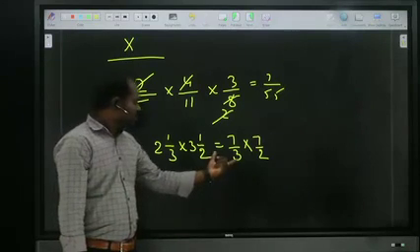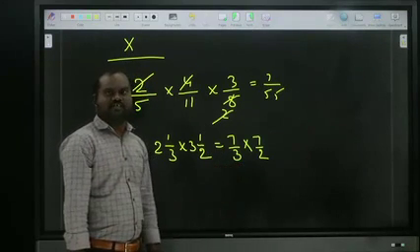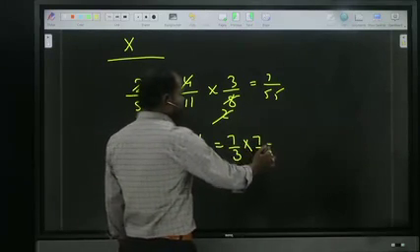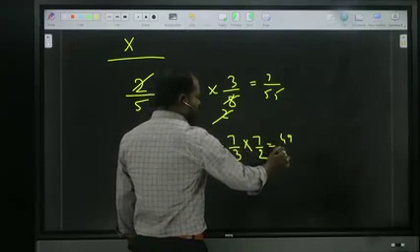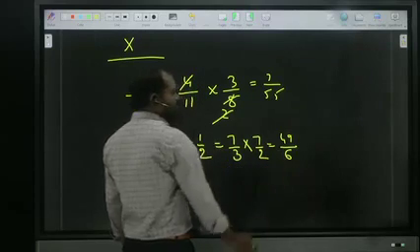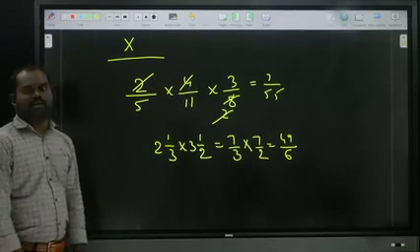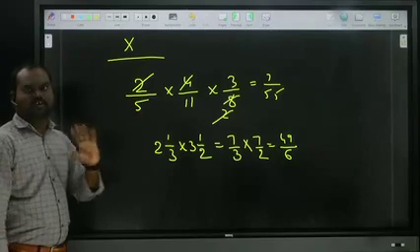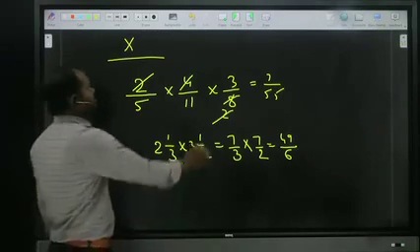Is there any cancellation? No cancellation, so just multiplication. 7 sevens, how much? 49 by 3 twos, 6. So 49 by 6. Is it clear? Now I have shown multiplication for normal fractions as well as mixed fractions. Right. Next, division.